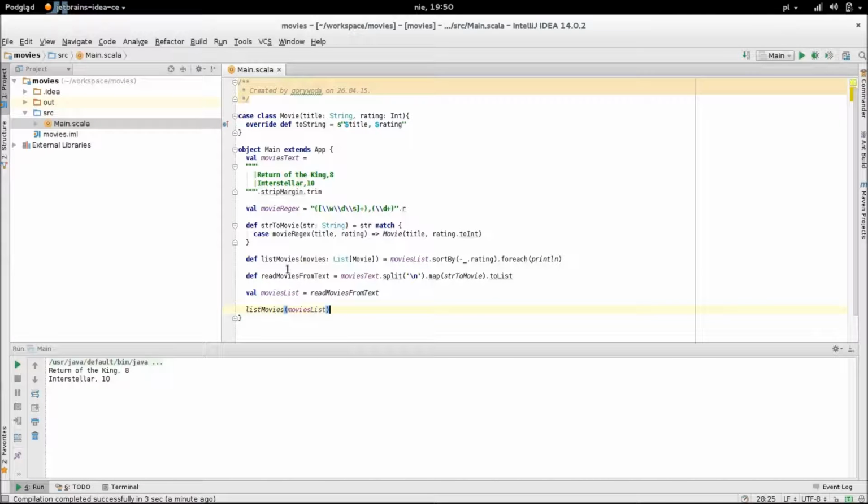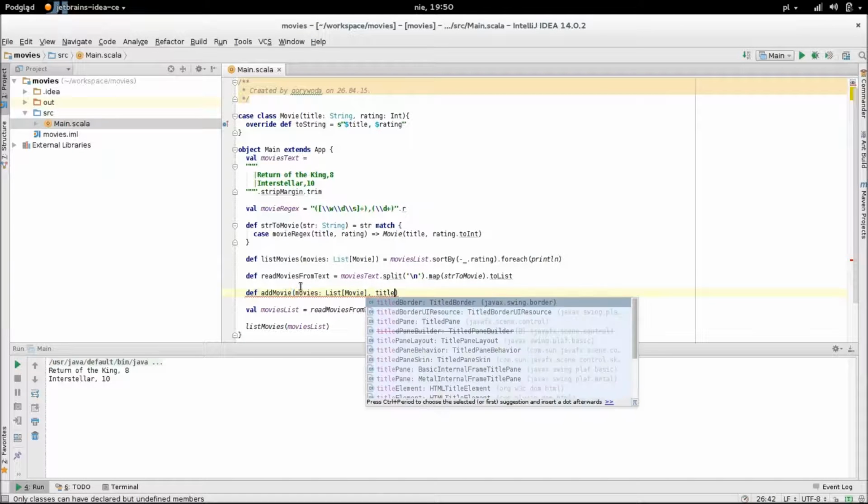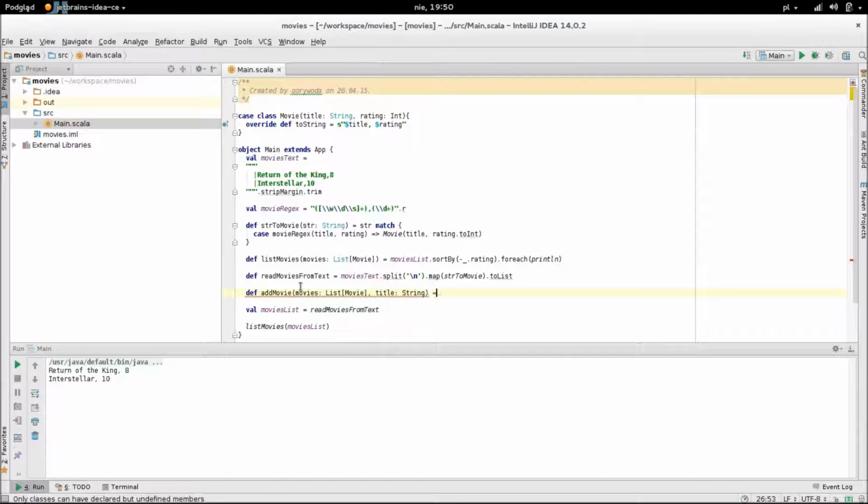And now the addMovie method. This method takes a list of movies and the title of a new movie and returns a new list with the new movie added to the beginning.